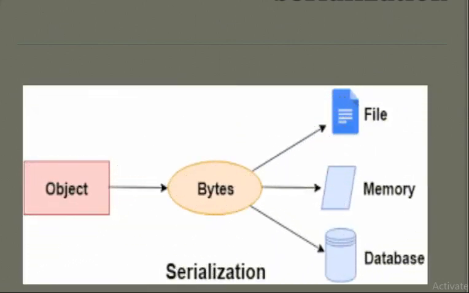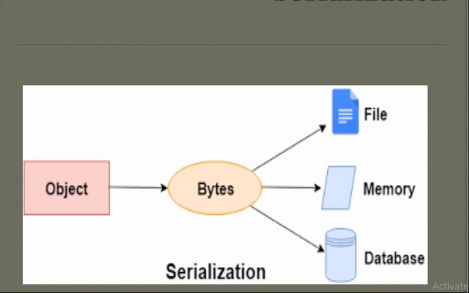Then we have the next topic, that is serialization. This is again an important topic in our VC++. You can observe this block diagram of serialization. This is the object which is converted into bytes and can be saved in any of three types: in a file, in memory, or in a database.